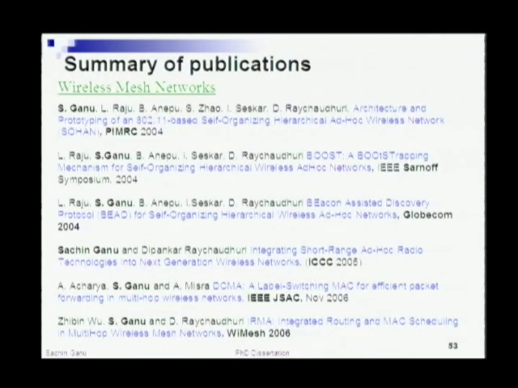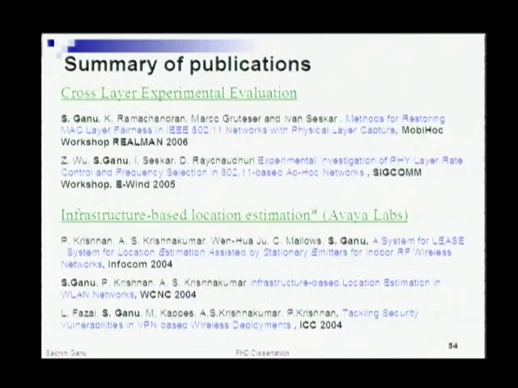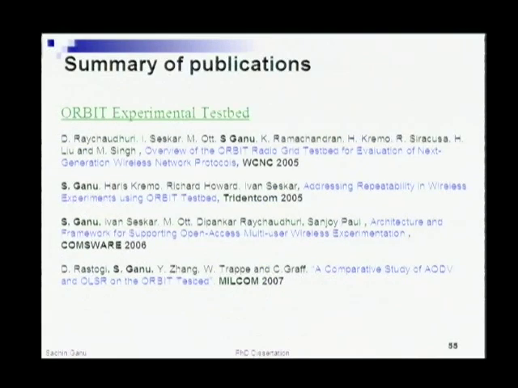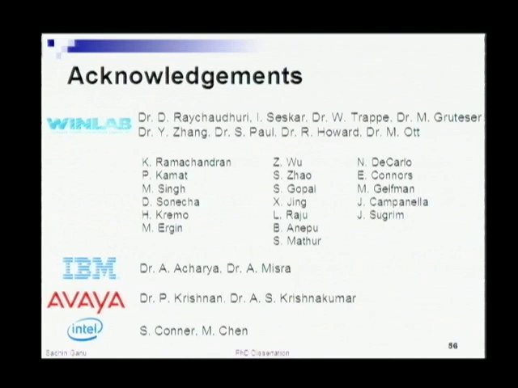And just a summary of some of the publications that resulted from a lot of the work that I've done. In the area of mesh networks, there are a few which talk about each aspect of what I described, some of the cross-layer experimental evaluations on the ORBIT testbed, the location estimation techniques, and finally some more ORBIT experimental evaluations. There's a recent one with a student who has graduated. So that's an outline.